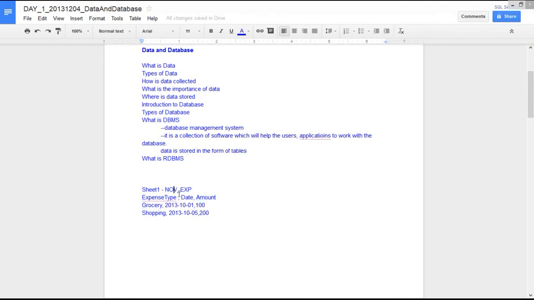So November underscore exp is a table, and in that table you have 3 columns: expense type, date and amount, and you have 2 records or 2 rows. This is row 1 and that is row 2. That is how you store the data in a table in a database. That's just a simple example.